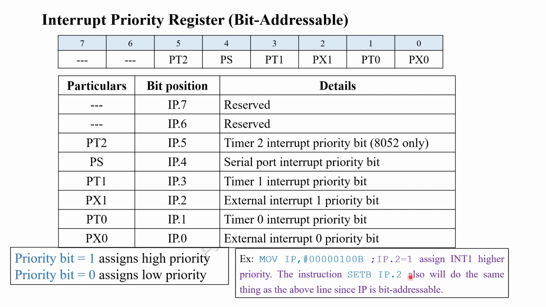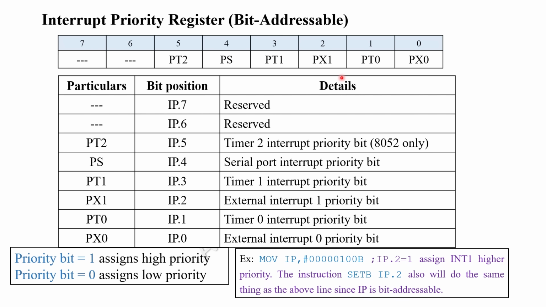That is, we are overriding the default priority concept by setting bit 2, that is INT1. The same instruction can also be written with a bit oriented instruction as SETB IP.2. Both of these stand for the same thing. Whenever we are using the bit manipulation instruction, we have to assume initially that all bits are set equal to 0, and then we are making a change to that one particular bit. Like this, you can have any other examples in order to represent the overriding of the priority.